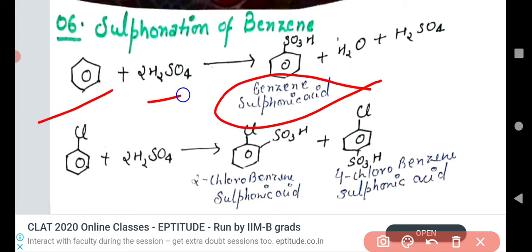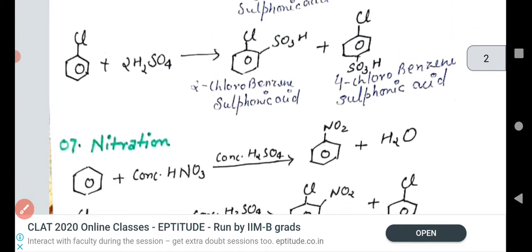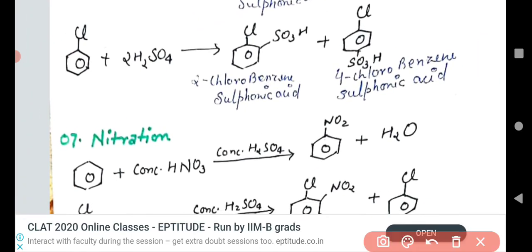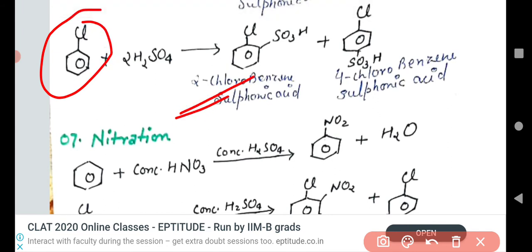Whenever benzene reacts with sulfuric acid, we get benzene sulfonic acid. In this reaction, two molecules of sulfuric acid also take part. If we have bromo or chlorobenzene, we get a disubstituted compound. This is the monosubstituted, this is the disubstituted. Simply, we can say that chlorobenzene is an ortho and para directing group.